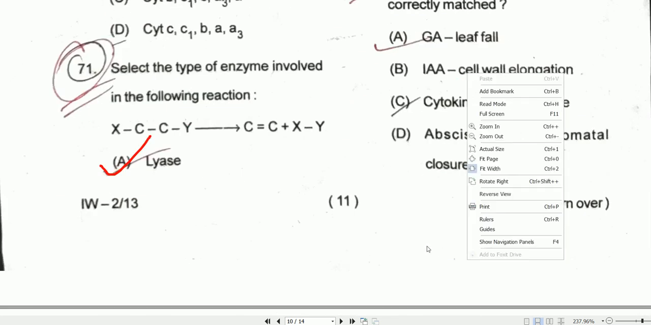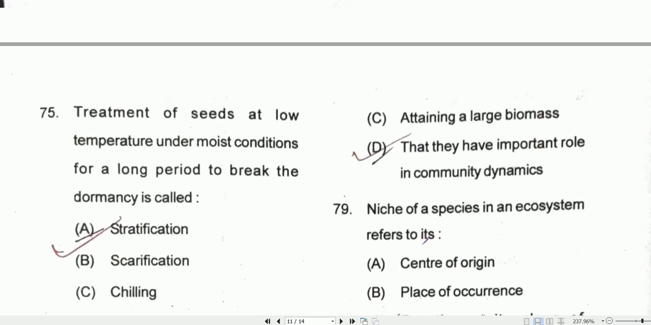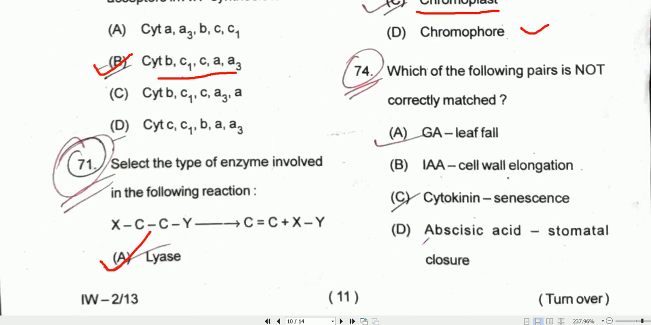Coming to question number 74. Which of the following pairs is not correctly matched? GA, gibberellic acid, that is leaf fall. That is not associated with leaf fall, so option A will be the correct one. IAA induces cell wall elongation, cytokinin delays senescence, and for stomatal closure, abscisic acid is helpful. So option A is the false one, so option A will be the correct one.